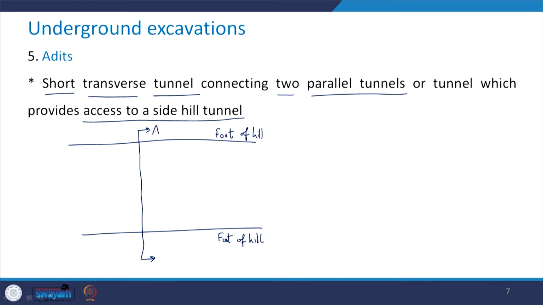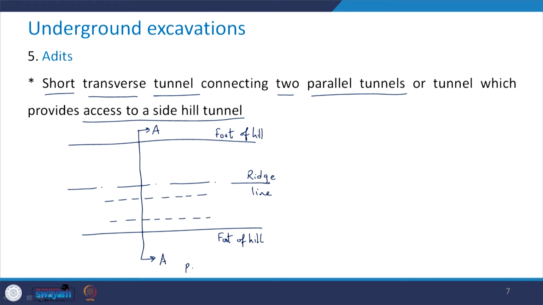Say this is a section AA. Then we have this ridge line, and this is how the main tunnel is in plan.